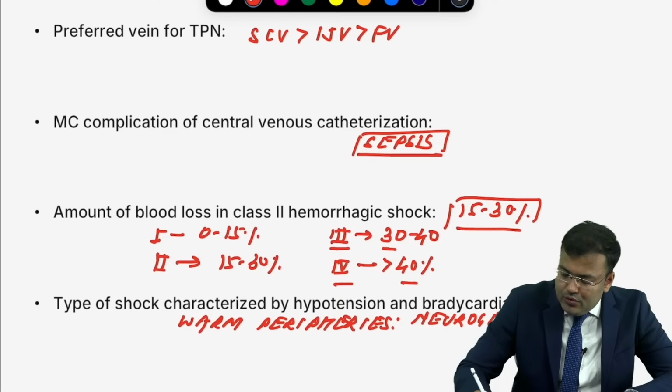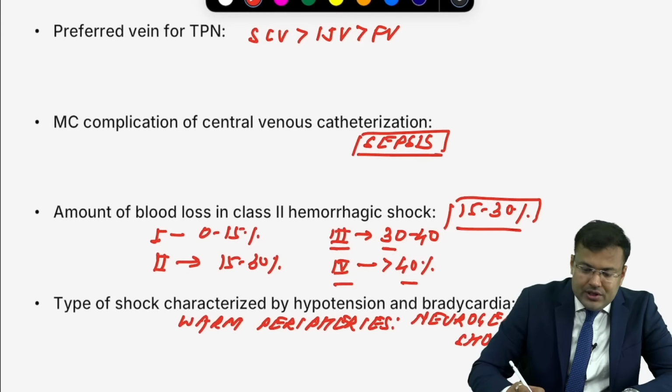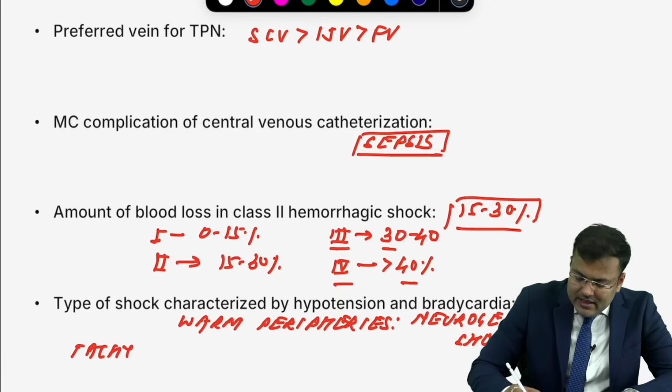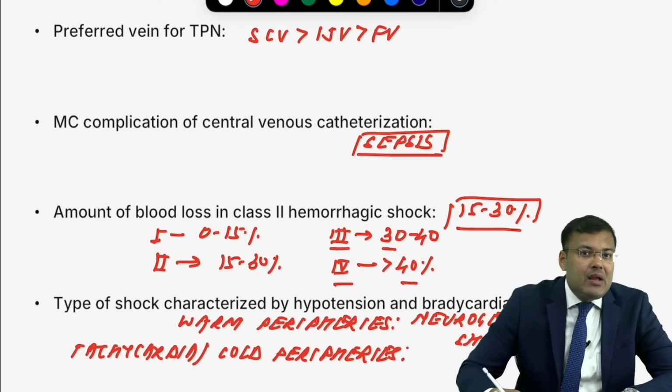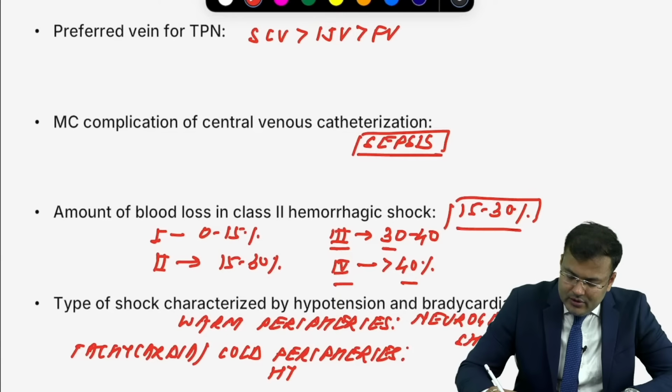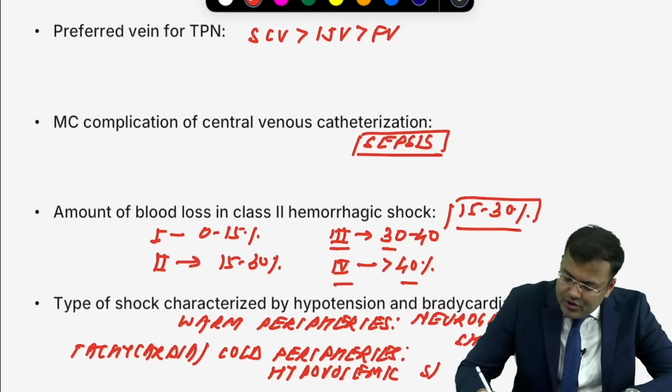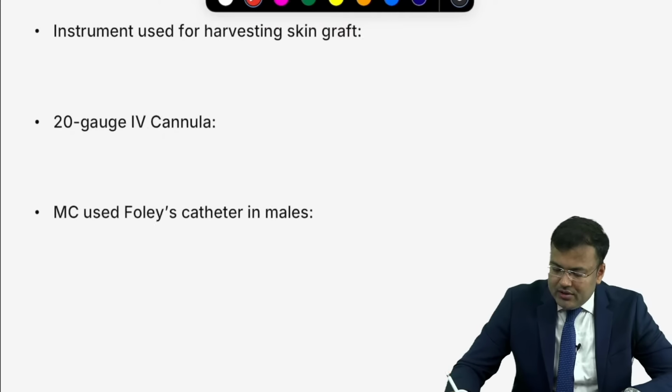And if there is hypotension plus tachycardia plus cold peripheries, this is seen in hypovolemic shock. Remember, this is seen in hypovolemic shock.